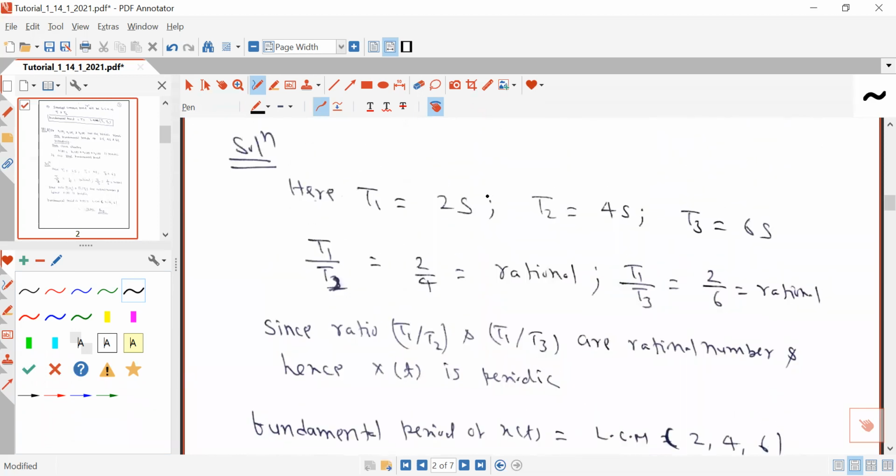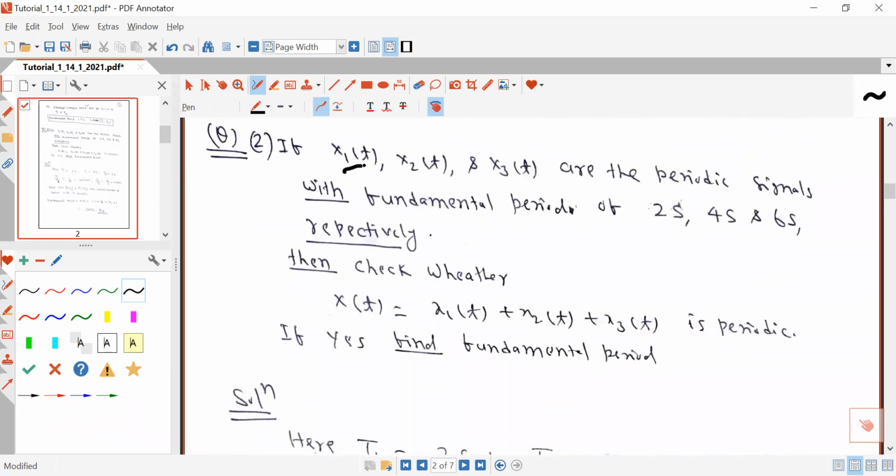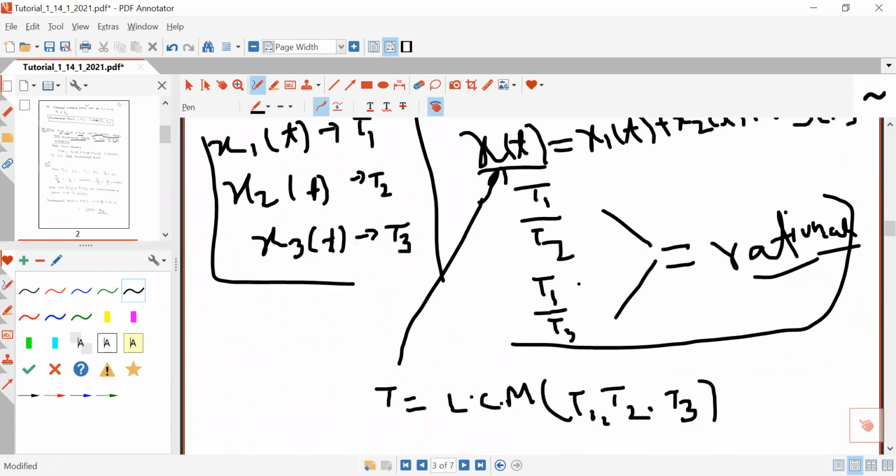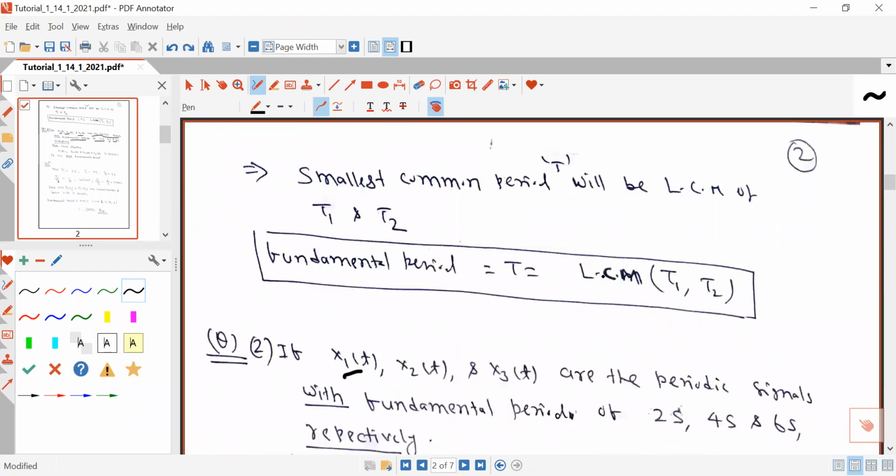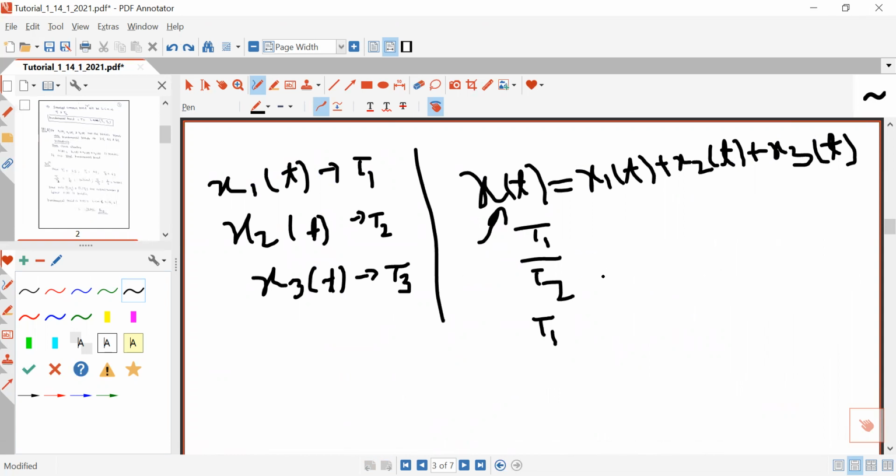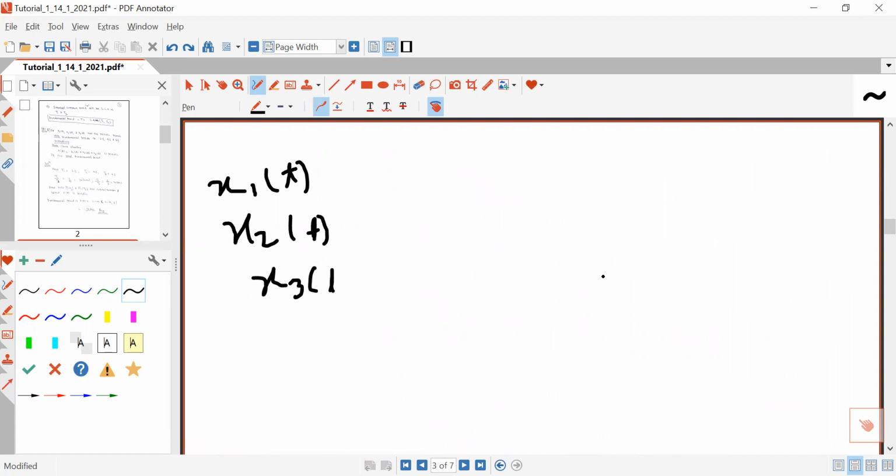For example, let us consider three periodic signals x1(t), x2(t) and x3(t). Their fundamental periods, given in the problem, are 2 seconds, 4 seconds and 6 seconds.